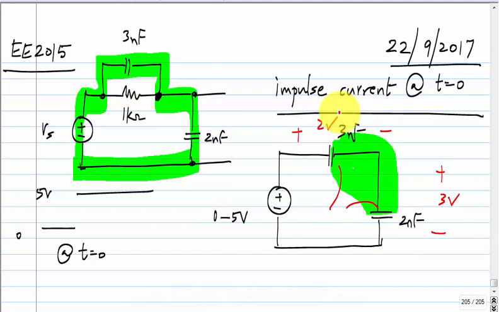Now, instead, if initially the voltage across this was 2 volts, what would happen? By the way, what I mean is this jumps from 0 to 3 volts, this jumps from 0 to 2 volts. So initially you had 2 volts already across the 2 nanofarad capacitor. What happens?